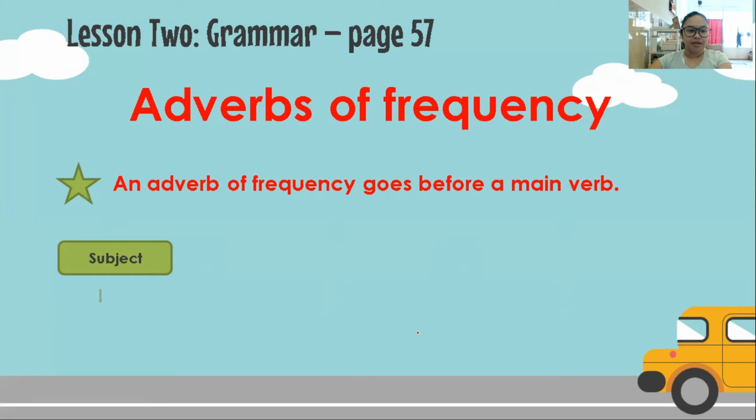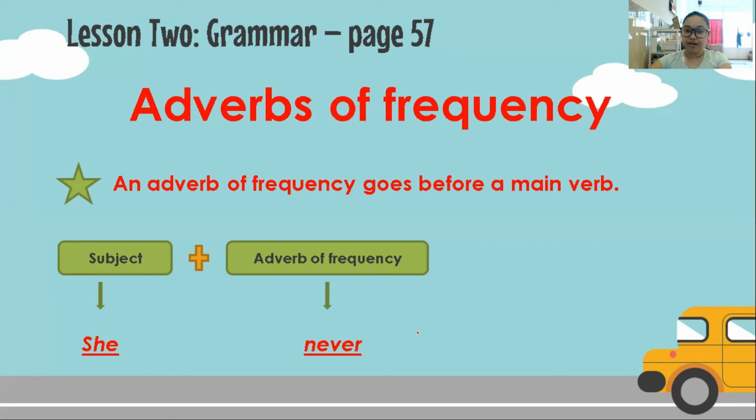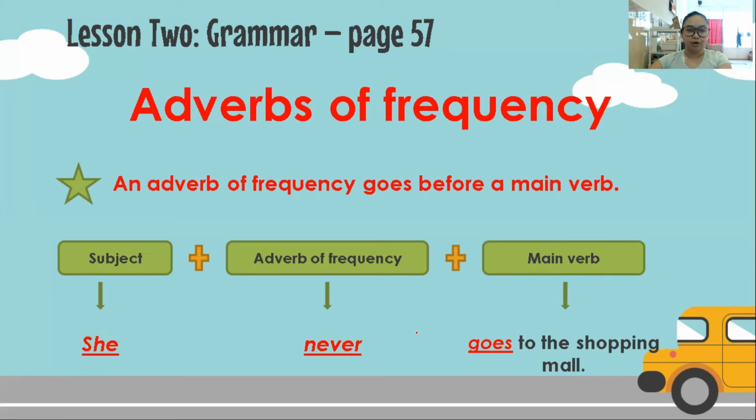Let's look at another example. Again, subject, she, plus our adverb of frequency, never, plus our main verb: goes to the shopping mall. Where is our main verb? Goes. Good job. And what is our adverb of frequency? Never. And what is our subject?